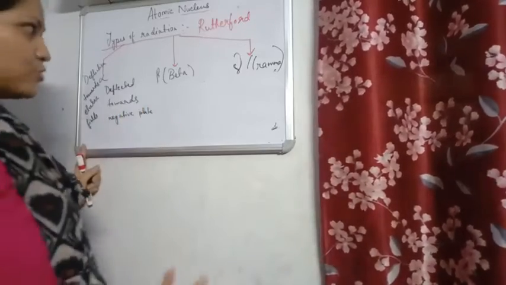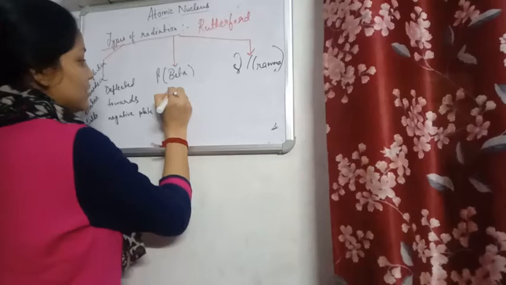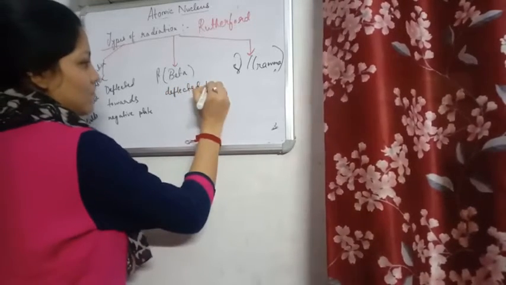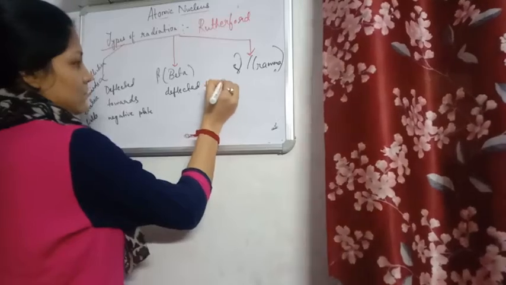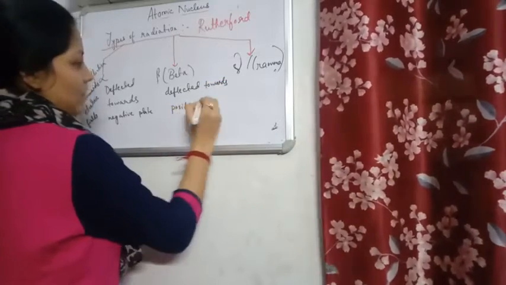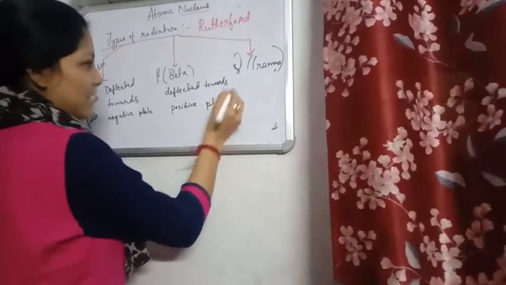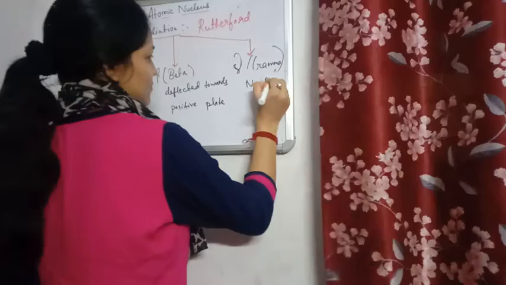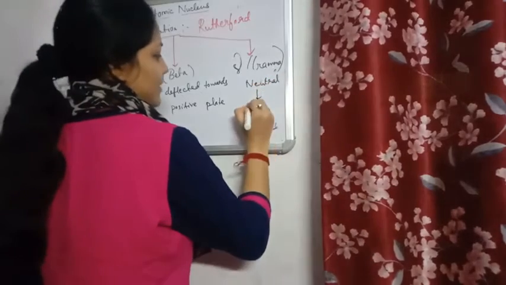Beta particles are electrons, so negatively charged, so deflected towards the positive plate. Gamma particles are neutral, no deflection.